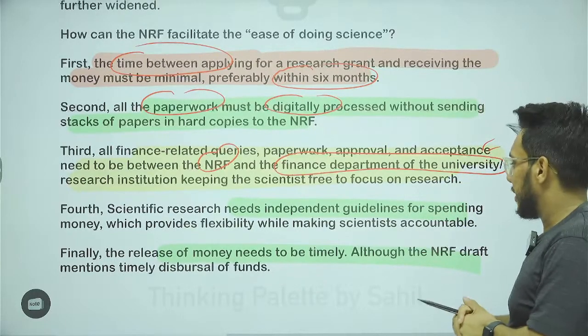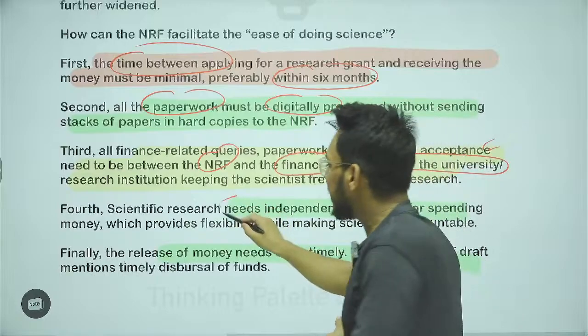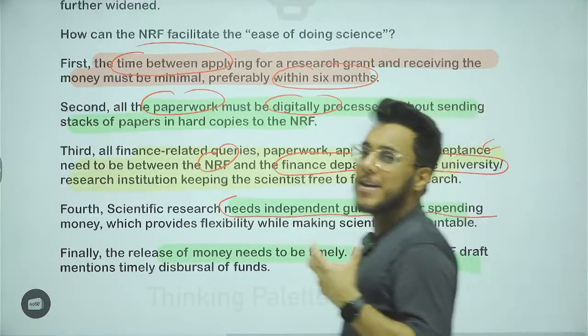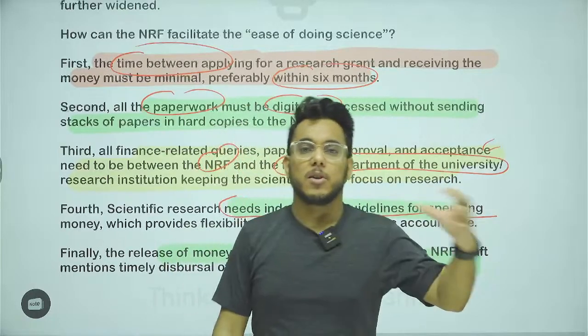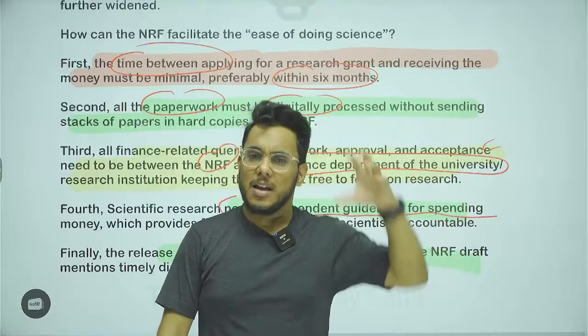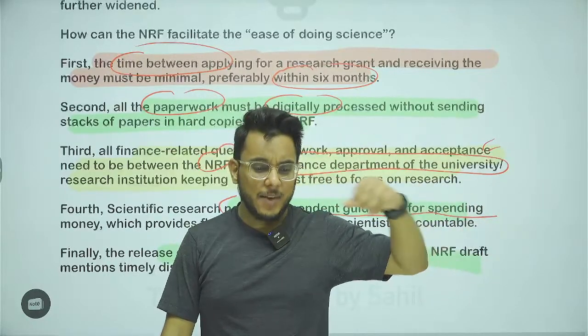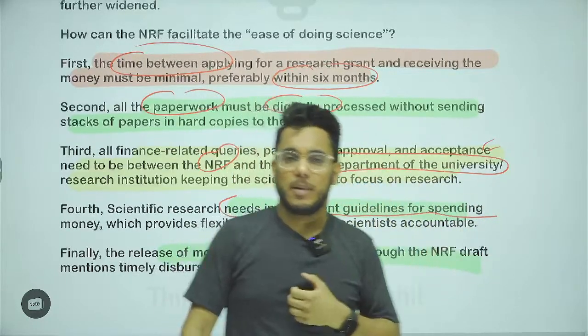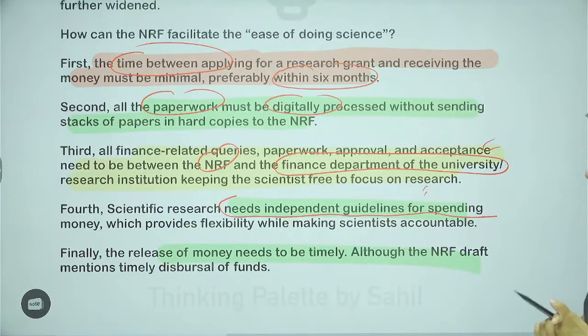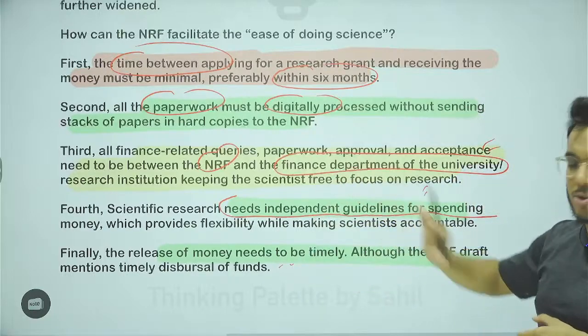Then scientific research needs independent guidelines for spending money. Don't micromanage too much, saying we have given you 500 rupees funding, you'll invest this money here, that money there. Give the money to the scientist; too much micromanagement of money need not be there. Independent guidelines for spending, and then again the release of money needs to be timely.